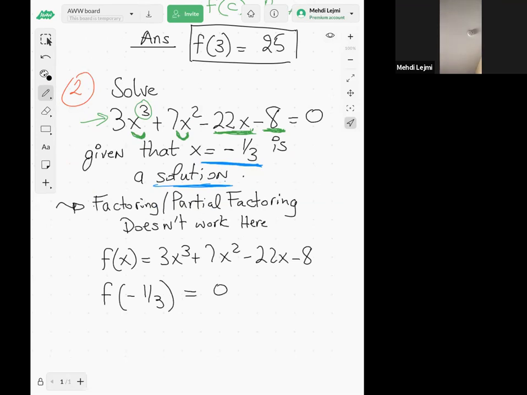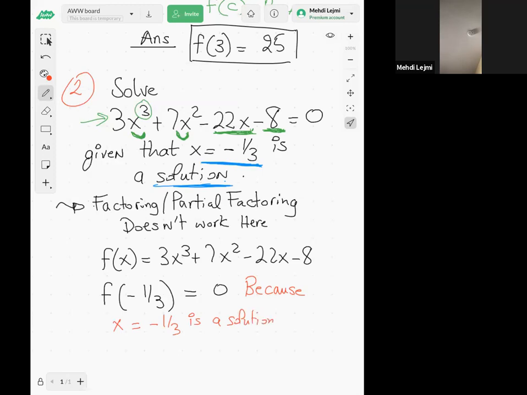That's because, yes, if you plug negative 1/3 into the function f, you get 0. Yes, Glenn, absolutely. This is because x equal to negative 1/3 is the solution of f of x equal to 0.